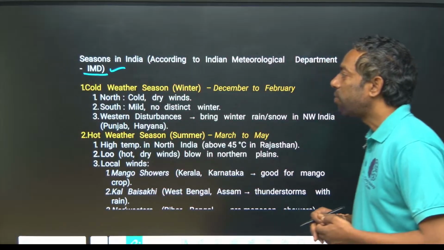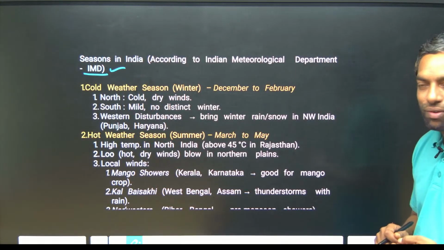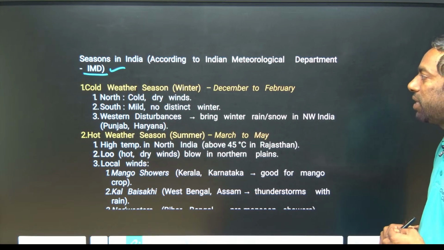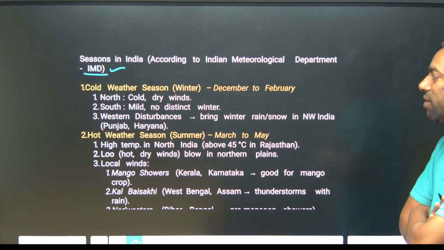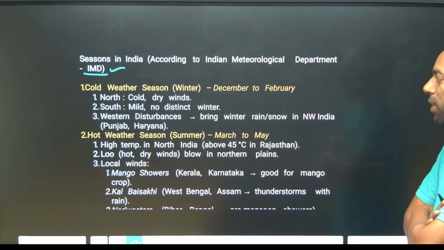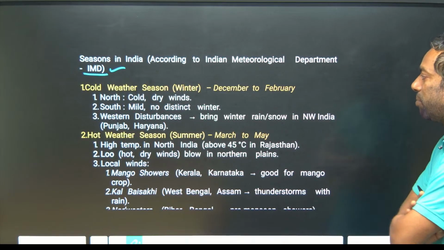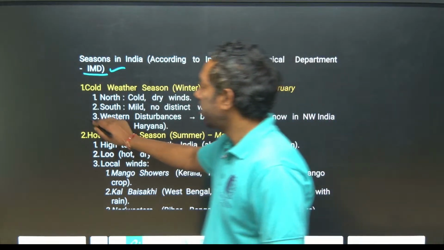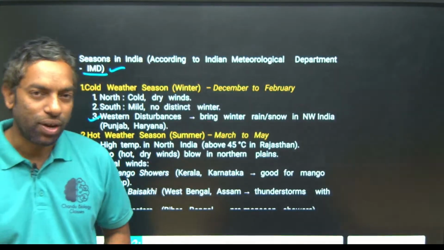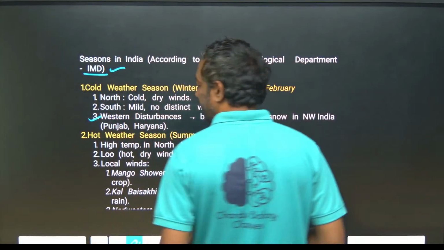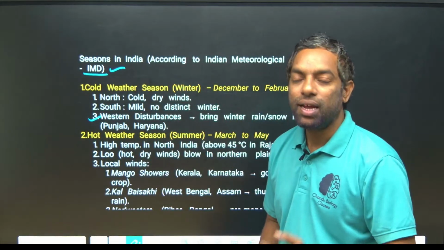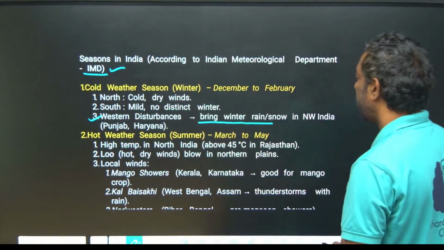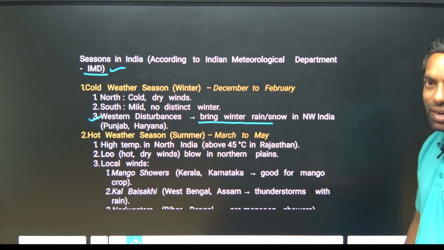The cold weather season and hot weather season take place in India, of course winter and summer. Cold weather is especially from the north, with cold and dry winds, while the south is mild; it is a distinct winter. Western disturbances also bring winter rain. Western disturbances are most important, guys. There are some winds blowing from the north that bring winter rains.